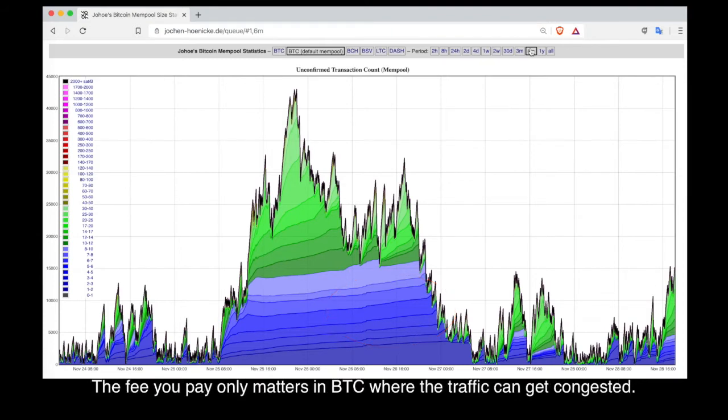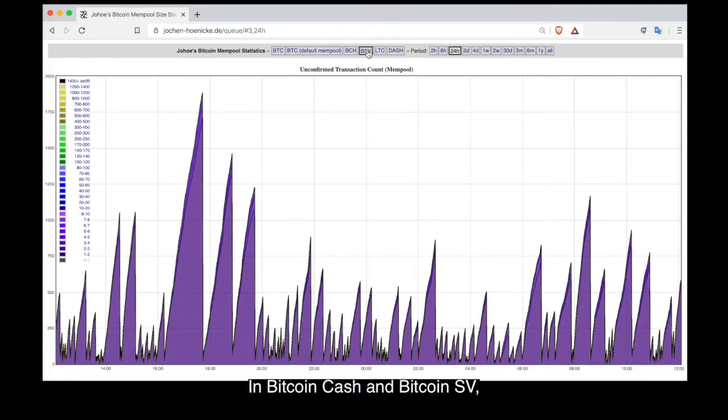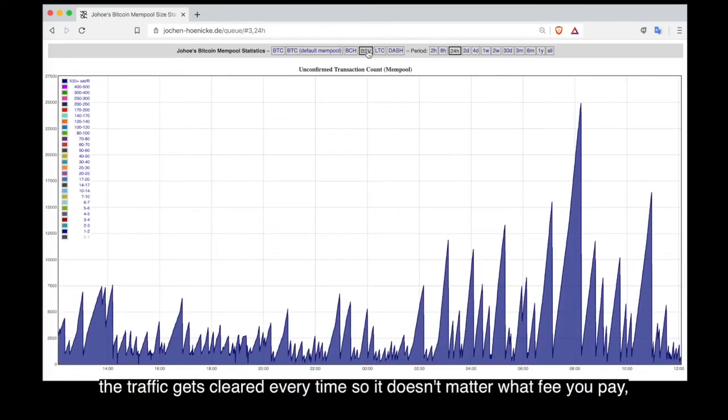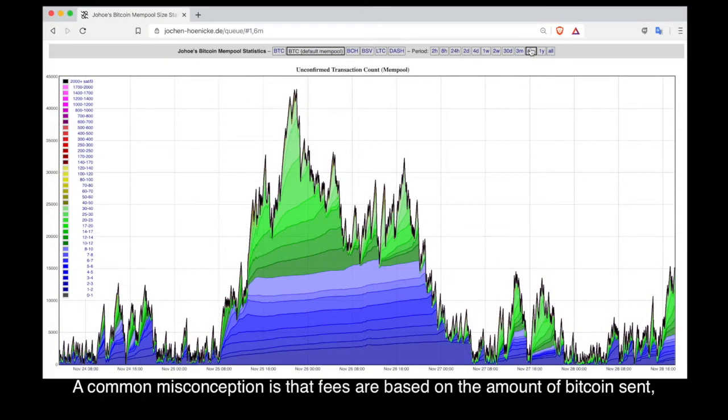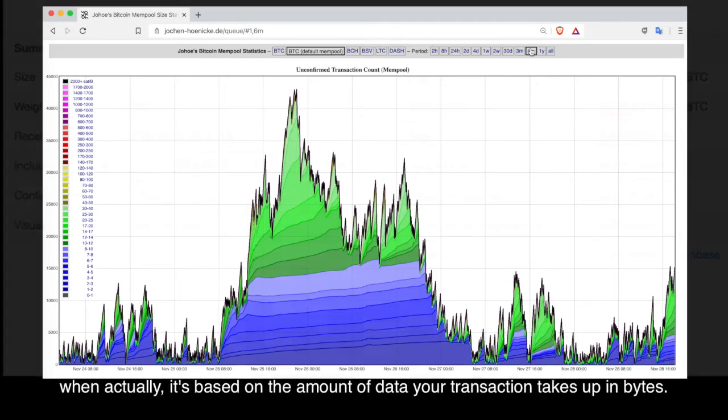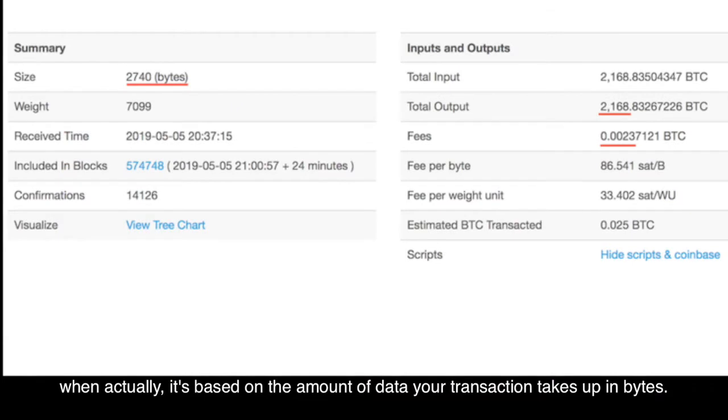The fee you pay only matters in BTC, where the traffic can get congested. In Bitcoin Cash and Bitcoin SV, the traffic gets cleared every time, so it doesn't matter what fee you pay, and we'll explain why in a moment. A common misconception is that the fees are based on the amount of Bitcoin sent, when actually it's based on the amount of data your transaction takes up in bytes.